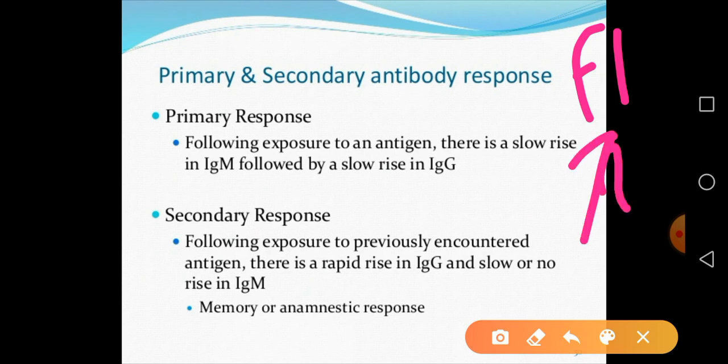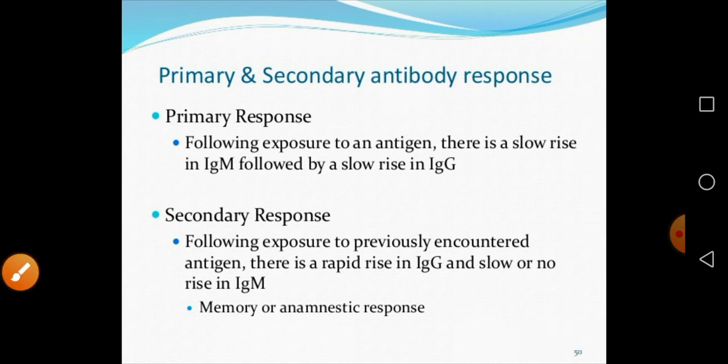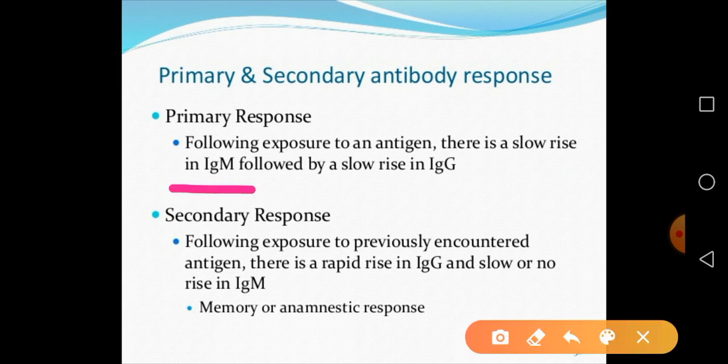So that second immediate response is called the secondary response, and the first response is the primary response. Remember and try to understand: in a primary response there is a slow rise in IgM followed by a slow rise in IgG, and when the same antigen is encountered again, the secondary response plays a role.